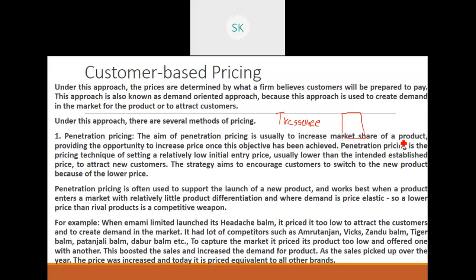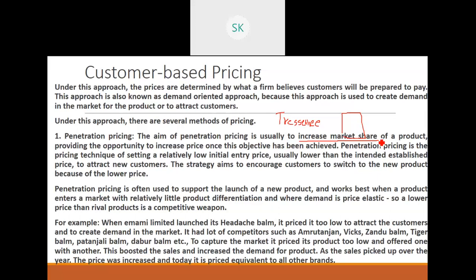Now, once they see some customers buying, and once they see more queries about their products, they will show ads of Tresemme. Now everybody wants to use Tresemme. You go and ask the shopkeeper nearby and he says, okay, there is no supply, I will let the company know. So like that, the information will be passed on to the company and the demand will increase. So now the Tresemme product is entering the market. First they will enter the market. Once they enter the market, they will increase the market share. Market share is nothing but the number of customers, how many more customers are buying their product. So they will get into the market, they will increase their customer base.